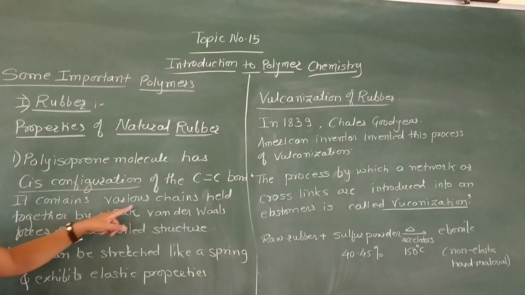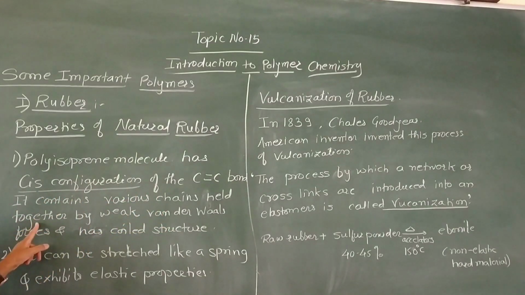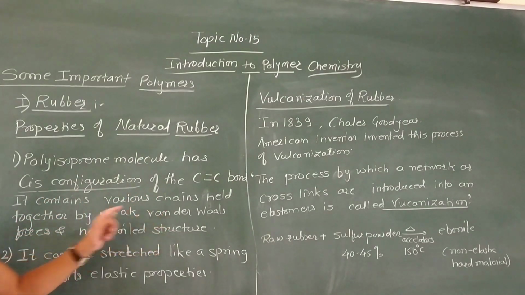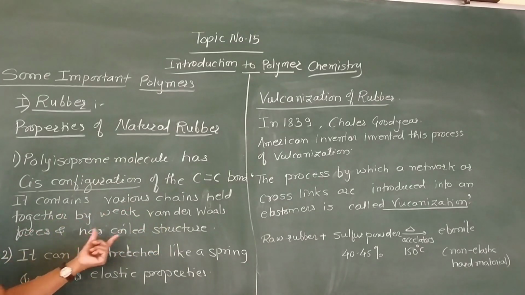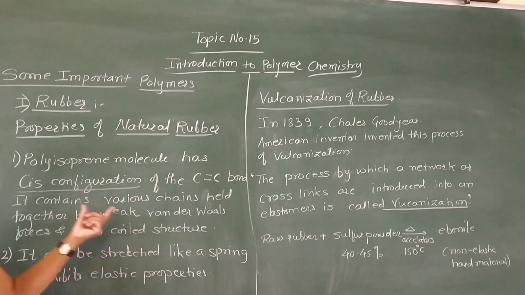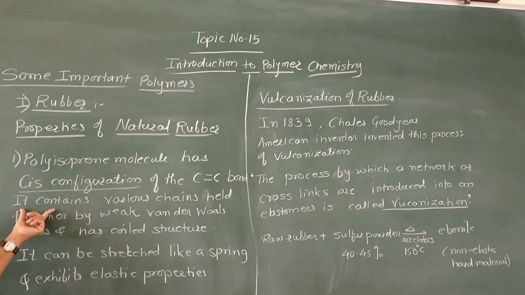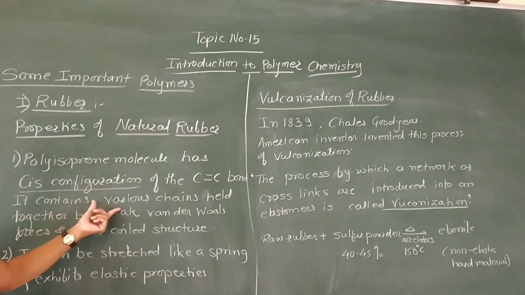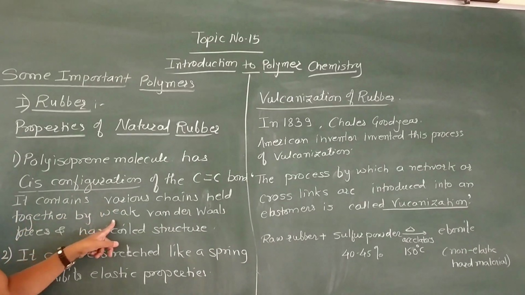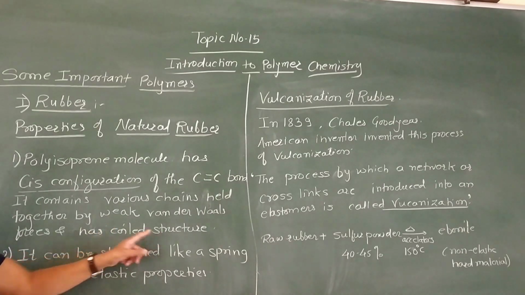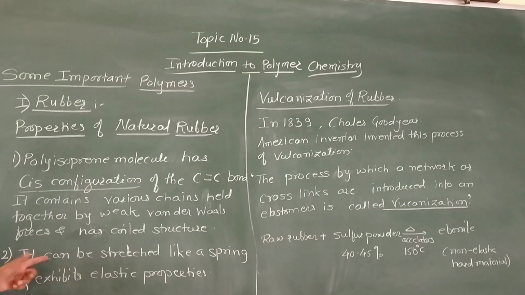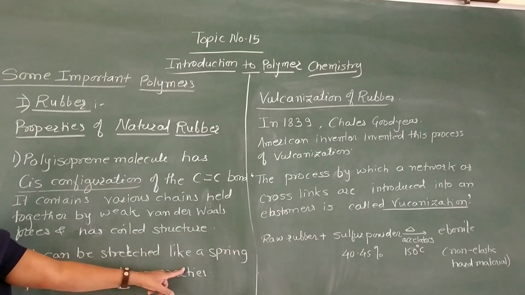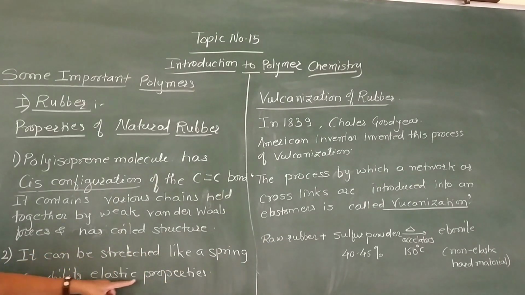It contains various chains held together by weak van der Waals forces and has a coiled structure. Second property, it can be stretched like a spring and exhibits elastic property. That is, it possesses elasticity.